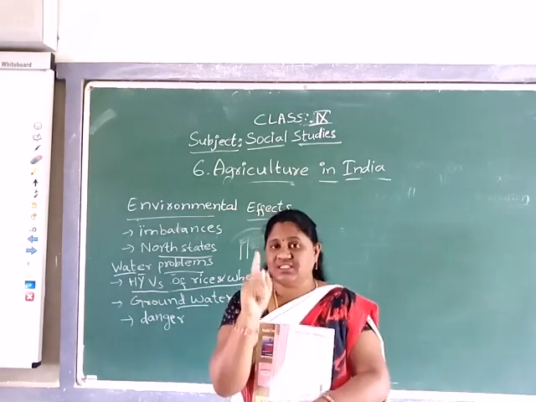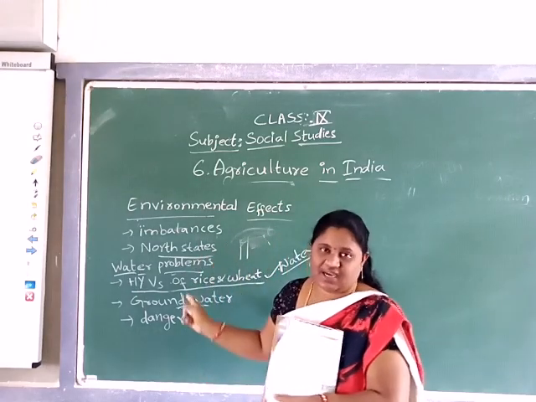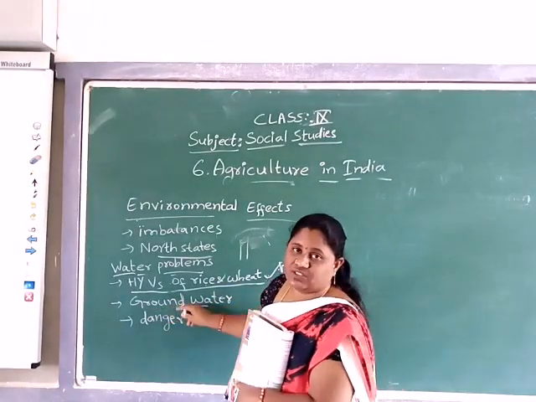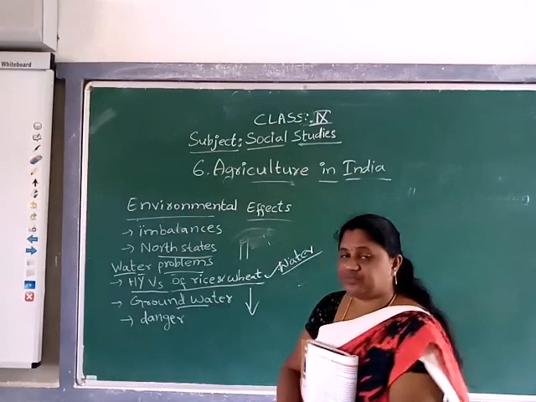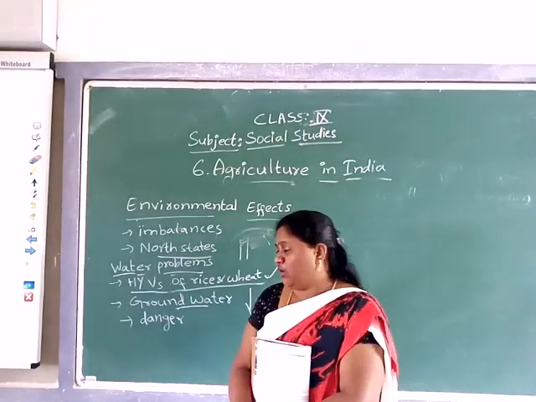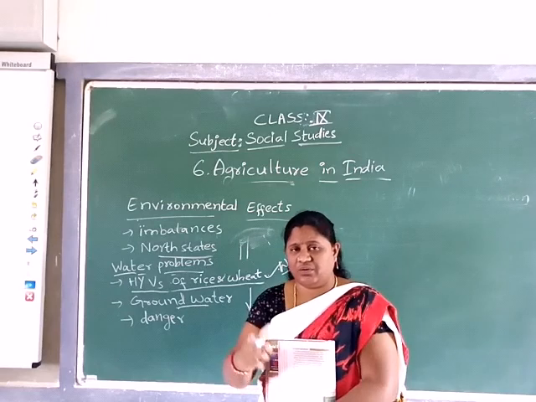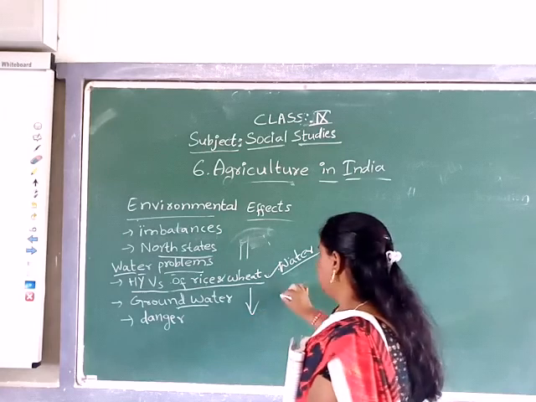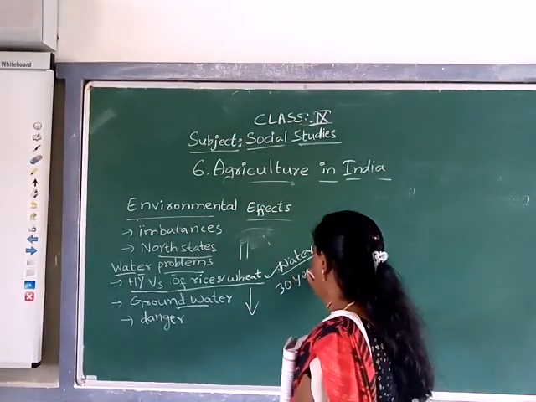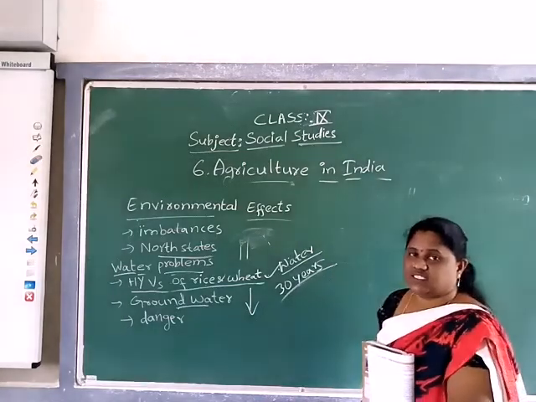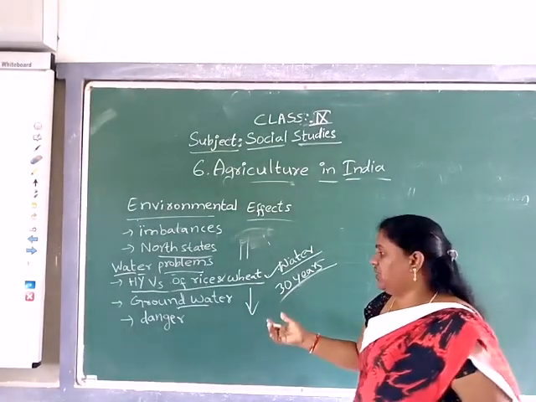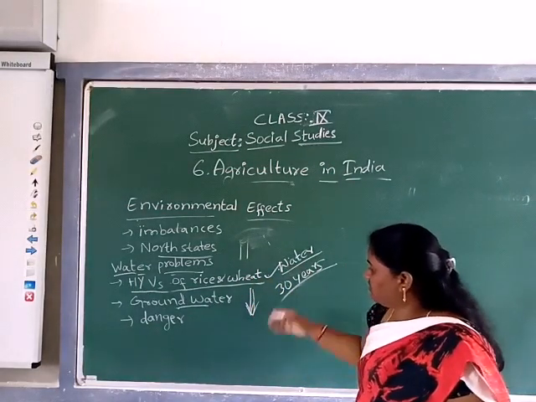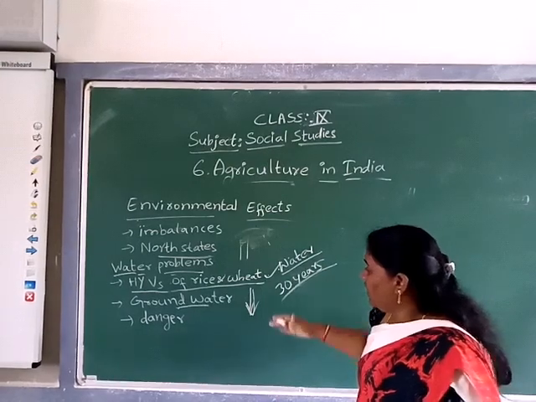As this spread in those states, groundwater levels fell. It did not fall within only two or three years. It took nearly three decades, that is, thirty years. Within thirty years the groundwater levels became very low. How much did it fall?